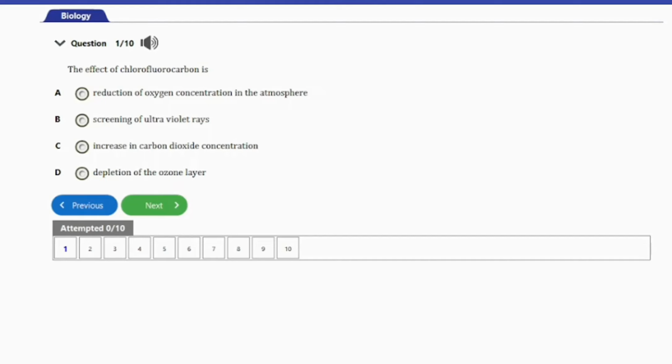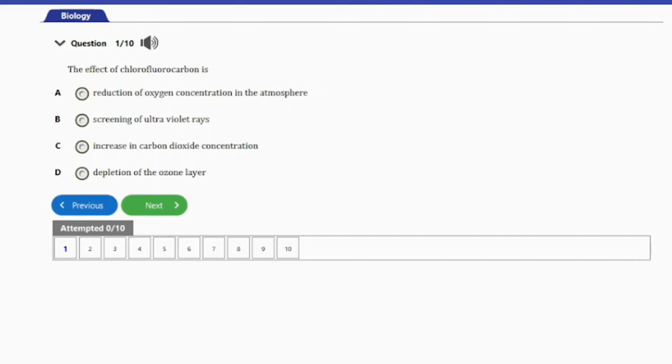It says, the effect of chlorofluorocarbon is A. Reduction of oxygen concentration in the atmosphere. B. Screening of ultraviolet ray. C. Increase in carbon dioxide concentration. And D. Depletion of the ozone layer. So guys, actually the answer to this question is option D, and that's depletion of the ozone layer. So chlorofluorocarbon actually causes the depletion of the ozone layer, and that's the answer to this question.